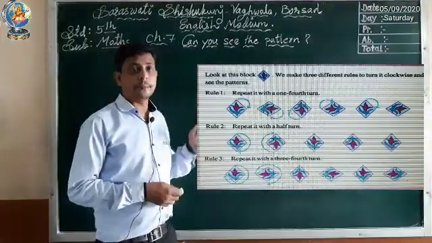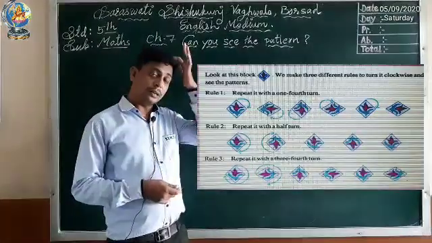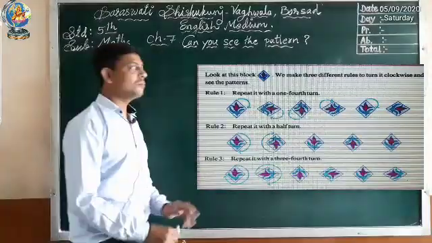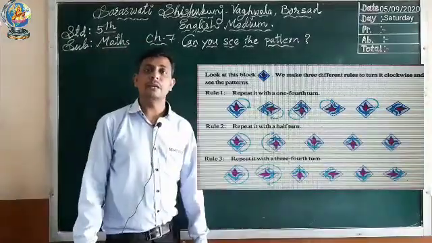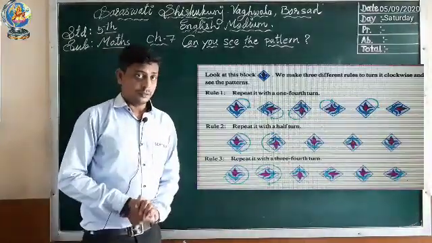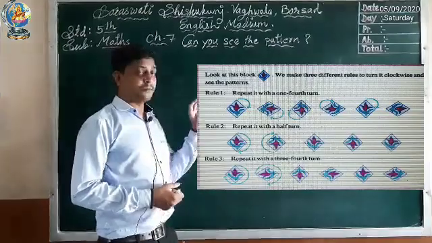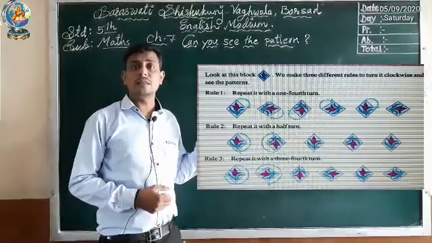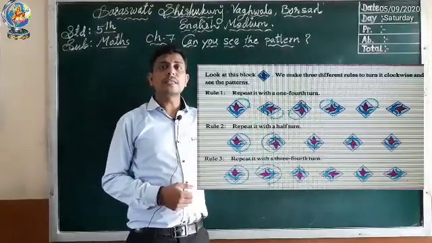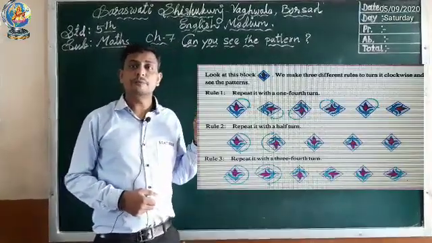Here we have to repeat the given figure with a 1/4 turn. You can see in the picture rule number 1, repeat it with 1/4 turn. So you can see in the picture, the given figure is rotated by a 1/4 turn.